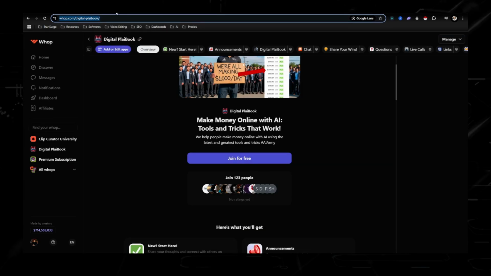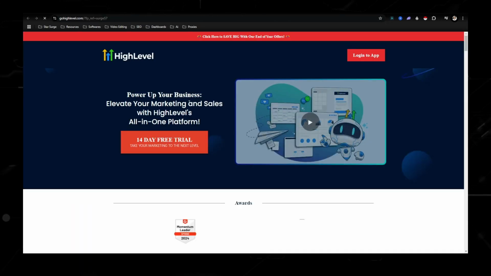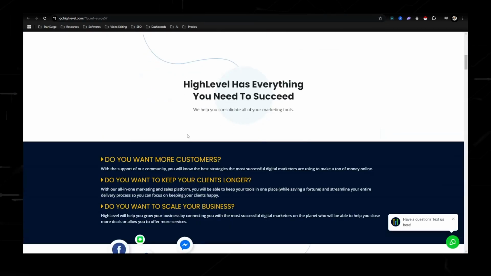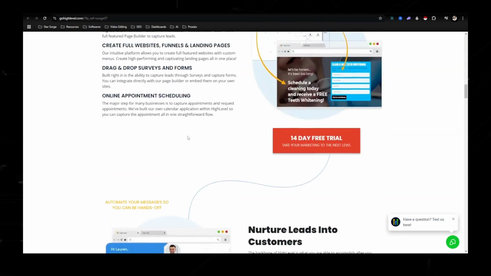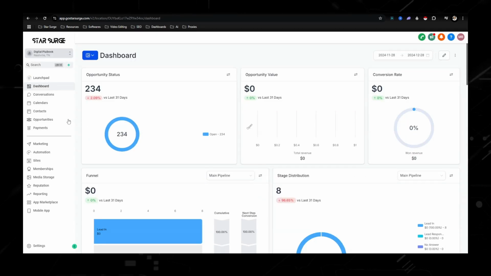So once you get the digital playbook, you'll get taken to a screen like this, and just go through the checklist, which is this first page. First page is we need to sign up for a tool called Go High Level. This is what I use for all my automations, my funnels, and the back end part of my business. No matter what, you're going to need someplace or some type of CRM to keep all of your leads. I use this one because I've used it for so long for my cleaning business, and I really like it. So go ahead and sign up for the 14-day free trial, put in your information, and you'll get taken to a screen that looks like this.